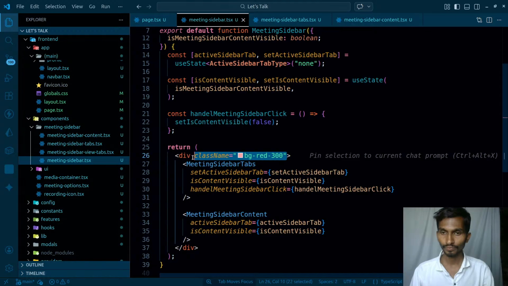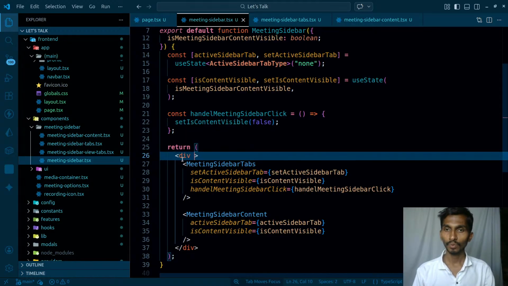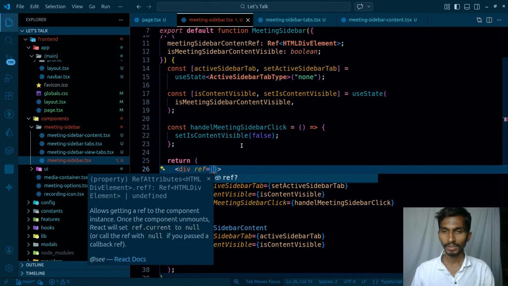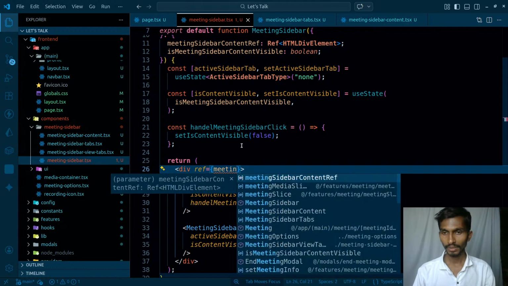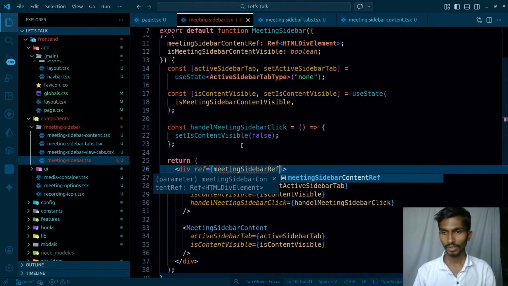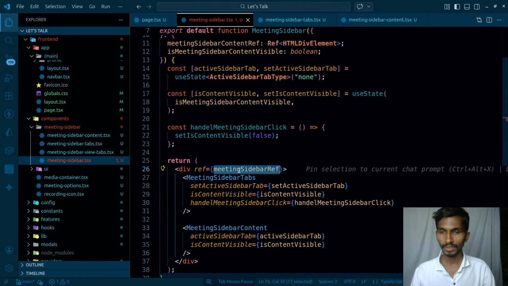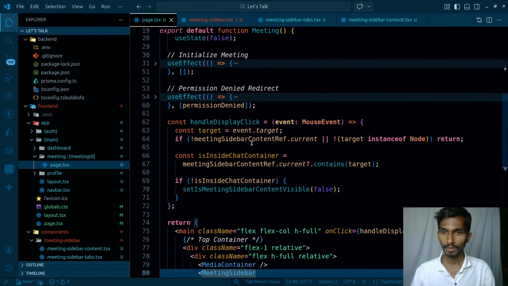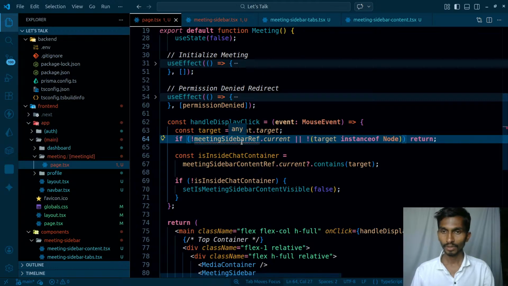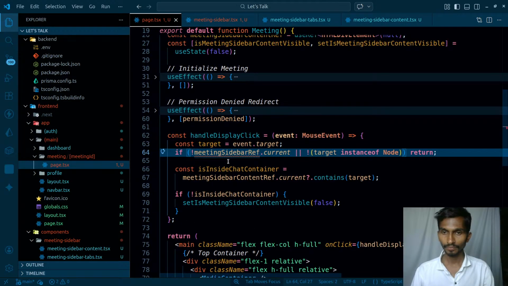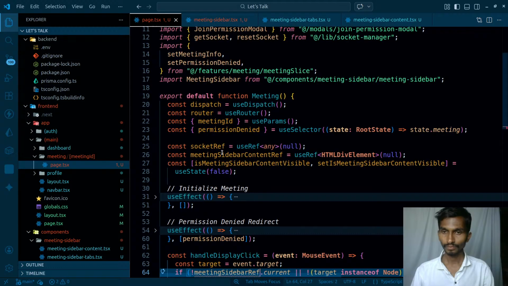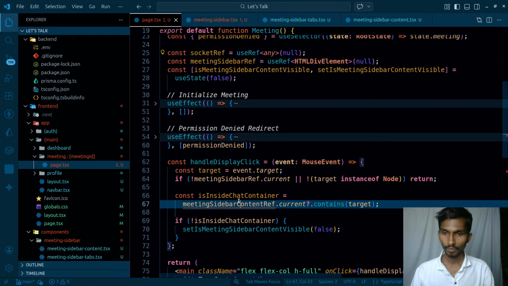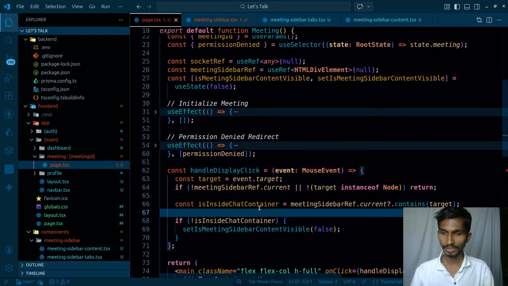So I will have a ref over here, and the ref is gonna be equals to what? The ref is gonna be equals to meeting sidebar ref. So this is the ref that I'm gonna be having, and this ref will be somewhere here. So this meeting sidebar ref is gonna be here. That's again gonna be a div element. Once I have this here, that's fine.